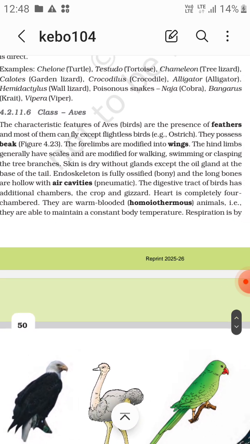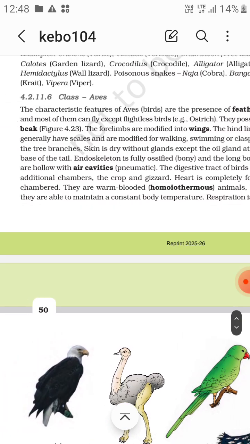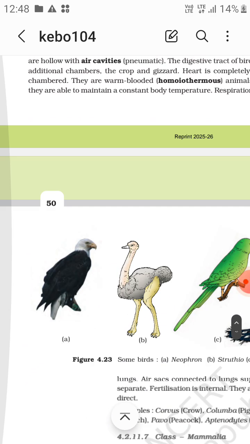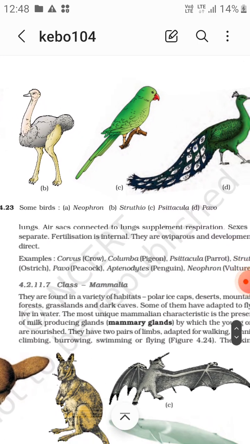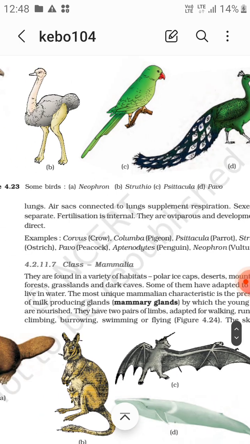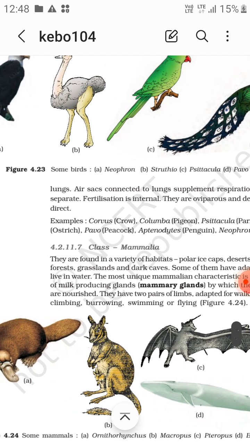The crop and gizzard, and heart is four-chambered. They are warm-blooded, homeothermous animals, able to maintain a constant body temperature. Respiration is by lungs. Air sacs connected to lungs supplement respiration. Sexes separate. Fertilization internal. They are oviparous and development is direct.